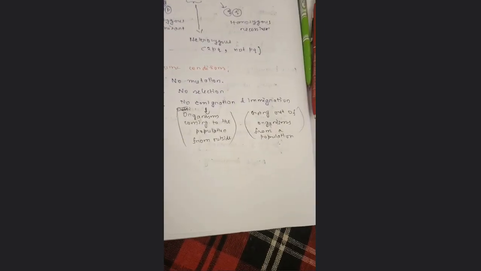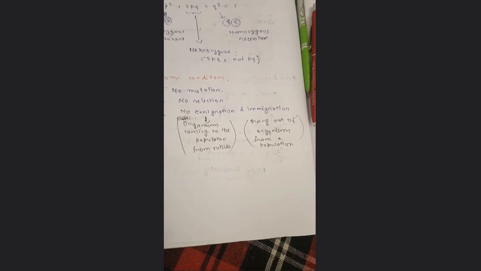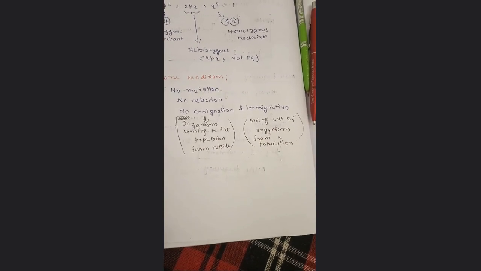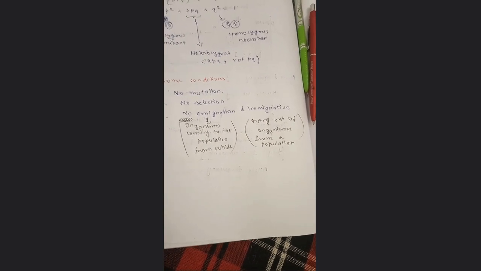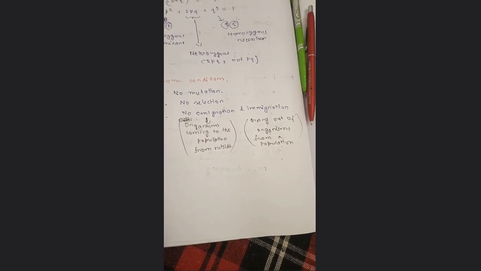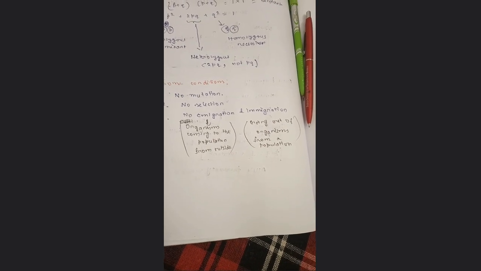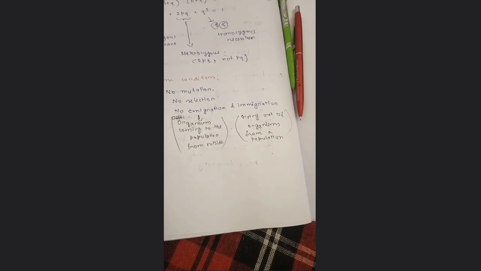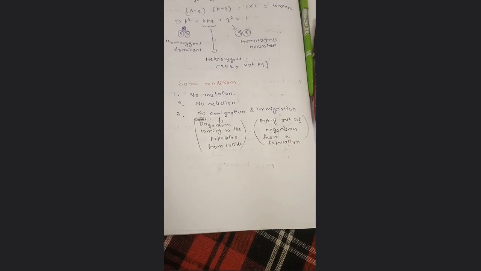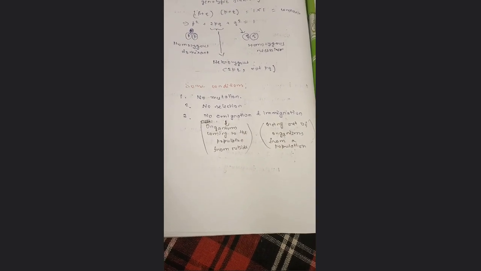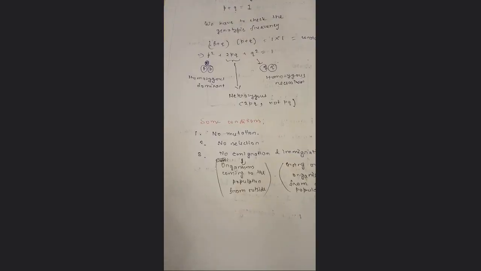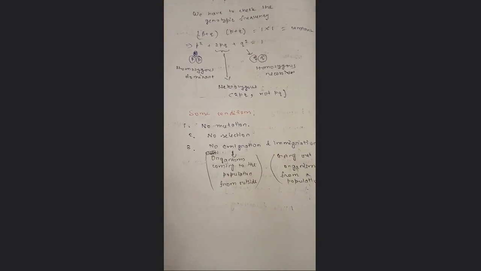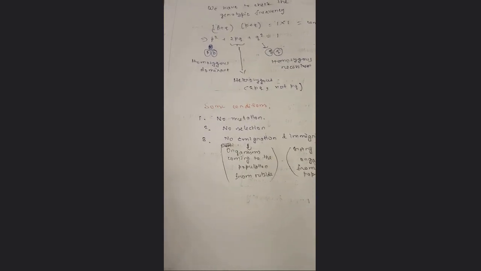Like I said, the population consists of 100 organisms, and 5 organisms go away from that population, so now the population size is 95. So in this case, the allelic frequency and the genotypic frequency will not be constant; p plus q equal to 1 and p square plus 2pq plus q square equal to 1 will not hold.